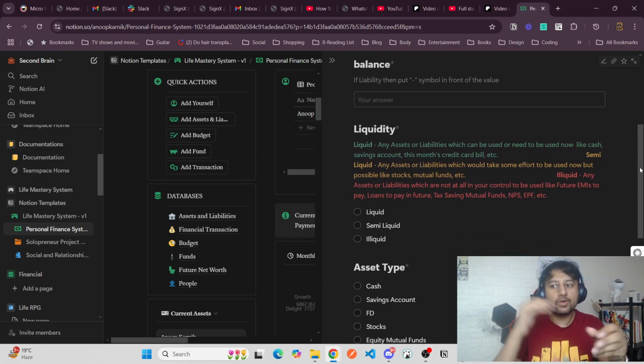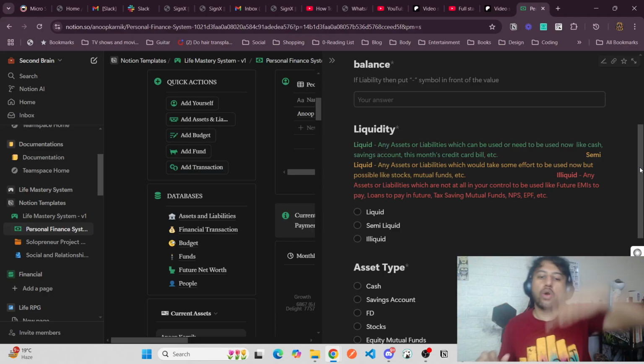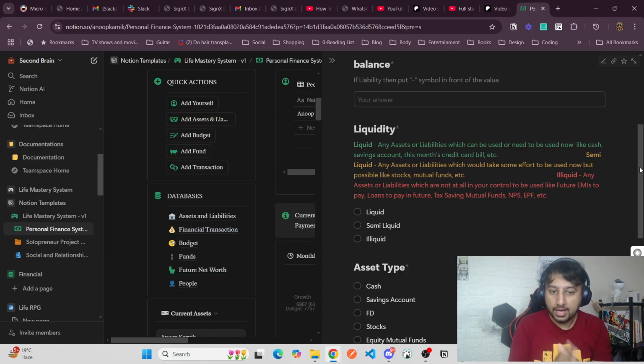What is liquid? Liquid is just direct cash or direct savings, which if you remove, there is no issue in removing it. It's not like a stock investment where waiting more would cause its value to increase or not. So liquid is purely liquid, right? Semi-liquid is one like stocks, mutual funds, whatever you have invested, you can remove immediately and get the money, but there will be some kind of cost to it, like it would have increased more and those kind of things.